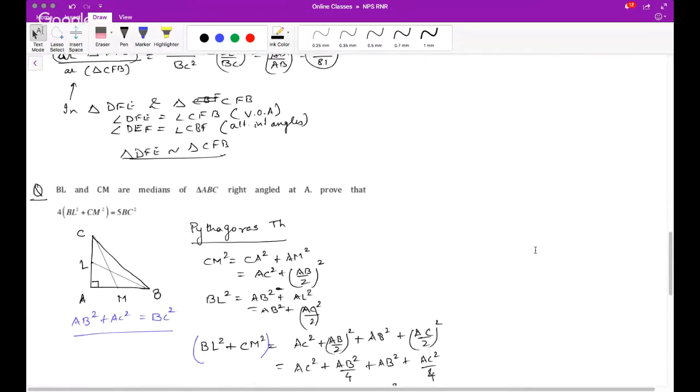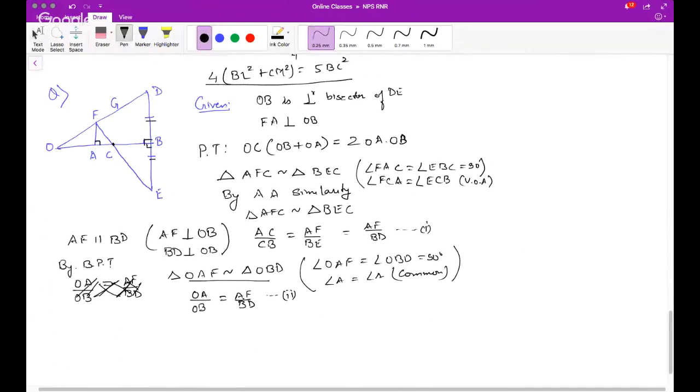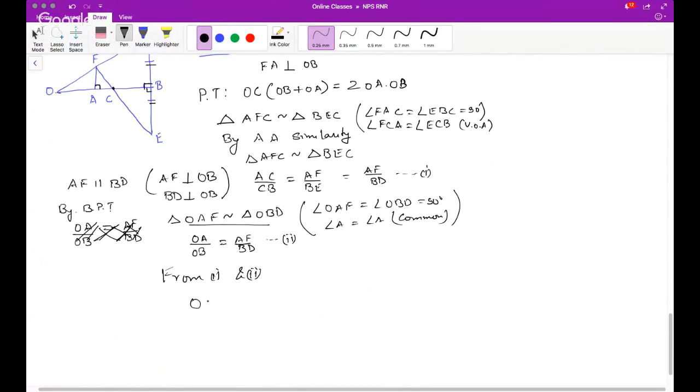Yeah. So now it is visible, everyone. Now what I'm saying is, basically from 1 and 2, what do we get? From 1 and 2, what do we get? We get OA by OB is equal to AC by CB.